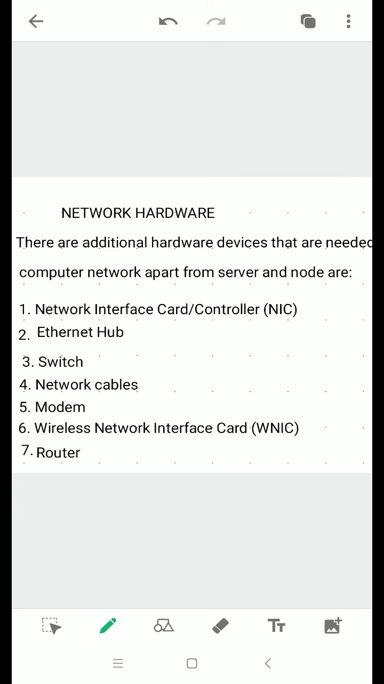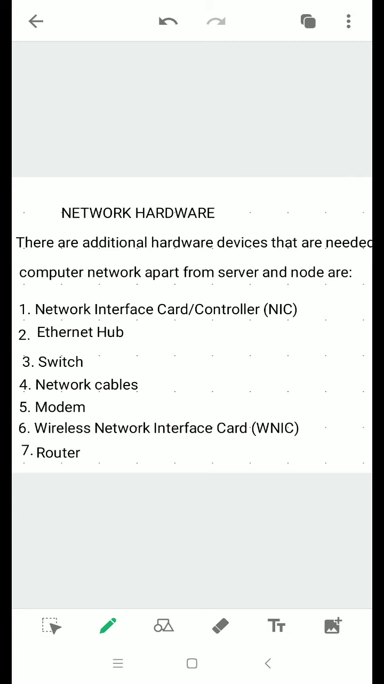It is a hardware device which looks like a circuit board which is placed inside the CPU. Without this NIC, we cannot get connected over a network. Next is Ethernet hub. It is commonly known as hub. It is a hardware device used to connect various devices and make them a single segment. It looks like a router consisting of different ports where it gives connection to the other systems. Next is switch. A switch is also known as a hub, but it is an advanced hub.